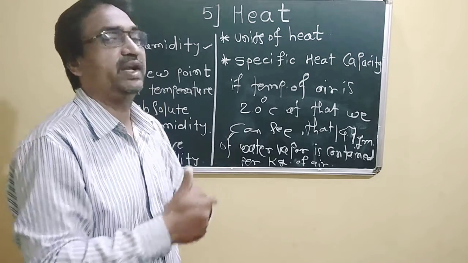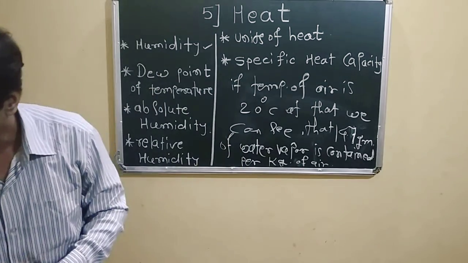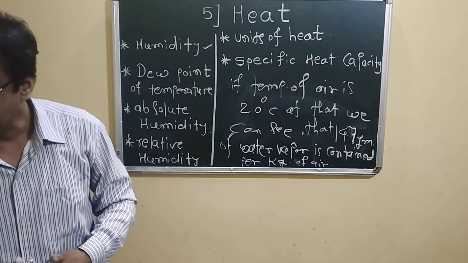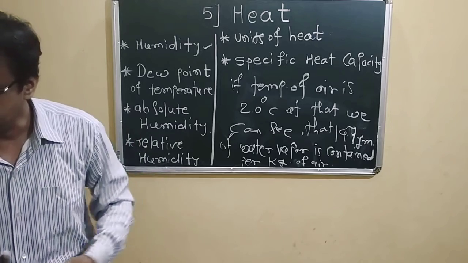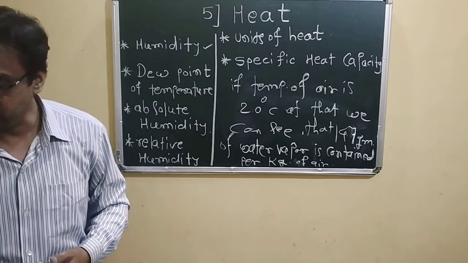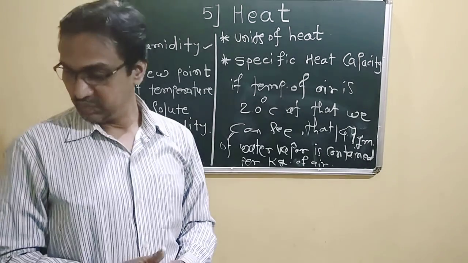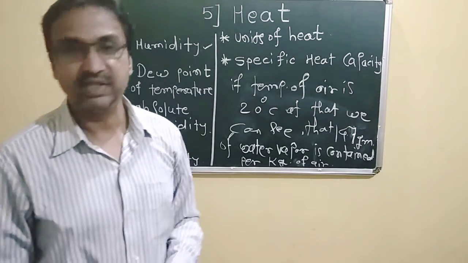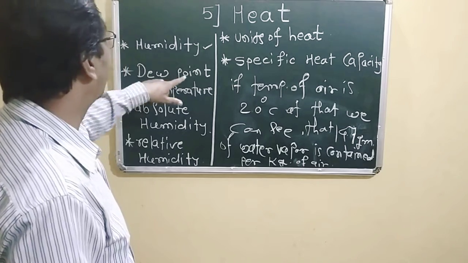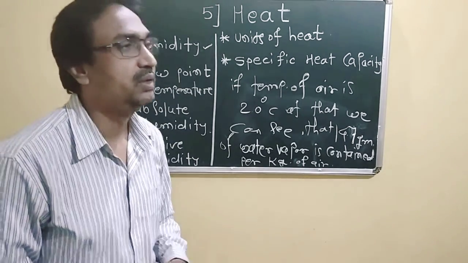A temperature is reached at which the air becomes saturated with vapor, and this temperature is called the dew point temperature.